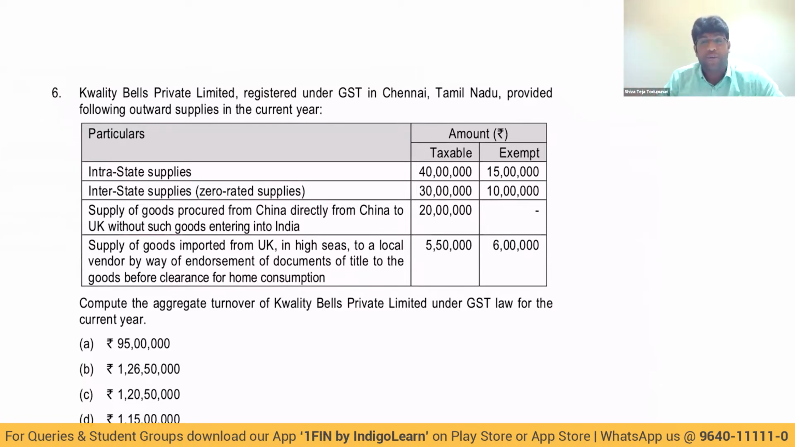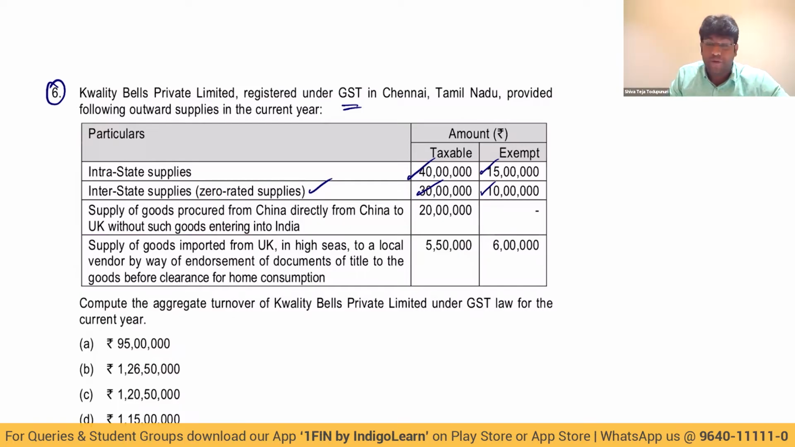Now we'll have 3, 4 more independent questions, but they are multiple choice questions, not case study based. See that. First, 6th question. Quality Bells Private Limited, registered under GST in Chennai, Tamil Nadu, provided the following outward supplies in the current year. See, what did they provide? Intrastate supply, taxable 40 lakhs, exempt 50 lakhs. Interstate supply, zero rated supply, taxable 30 lakhs, exempt 10 lakhs. Clear? Next point.